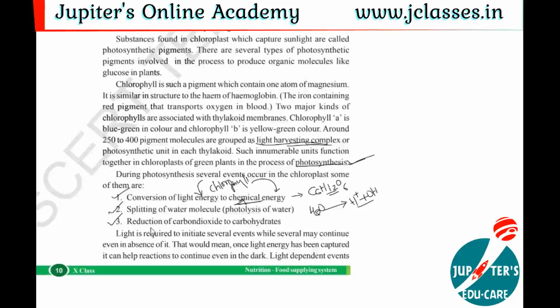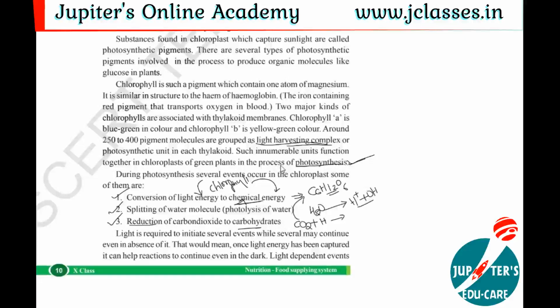Next, the third one is reduction of carbon dioxide to carbohydrates. What is meant by a reduction process? Addition of hydrogen to the compound. Here it is carbon dioxide. This carbon dioxide reacts with hydrogen, and then there is a formation of glucose, nothing but carbohydrates. So these are the three major events involved in the photosynthesis process.